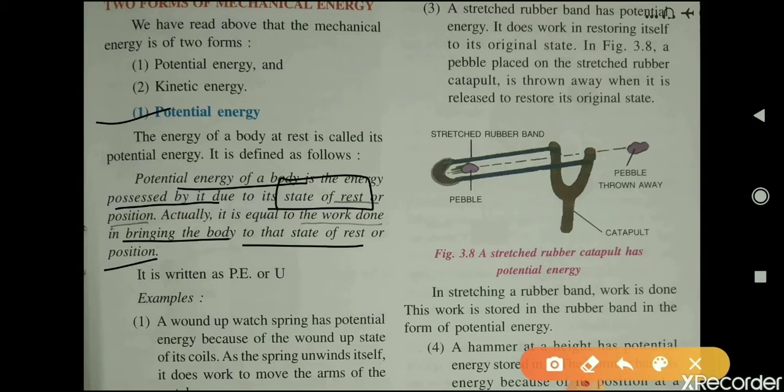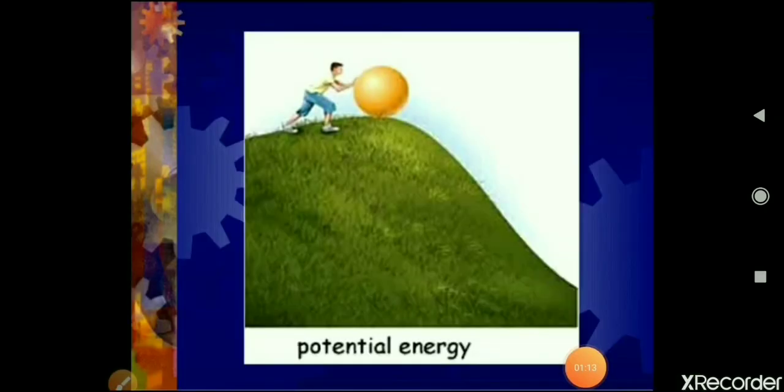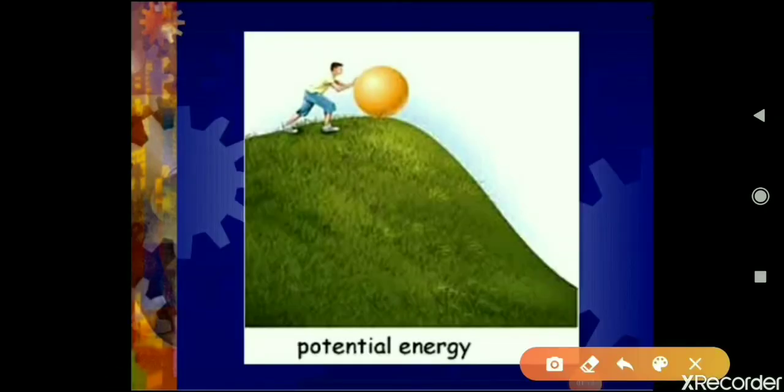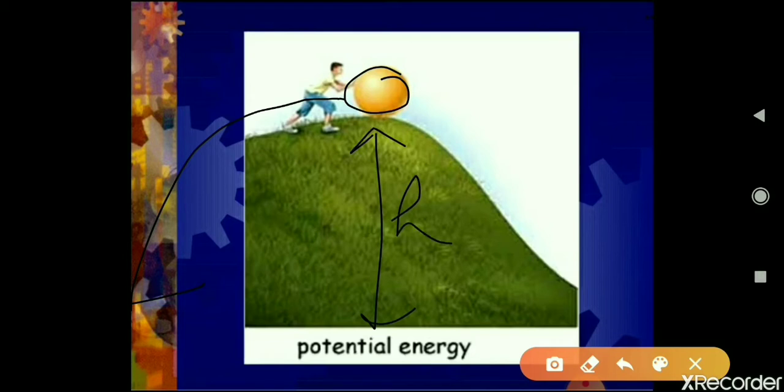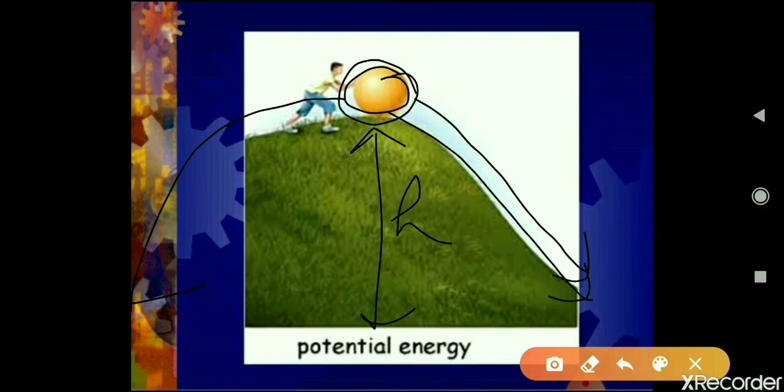Now to understand this definition, we will see one example. Suppose you have taken this ball from the ground to a certain height h. Now, if you leave it, this ball will come to the ground again by itself. Why is this ball able to come down by itself?